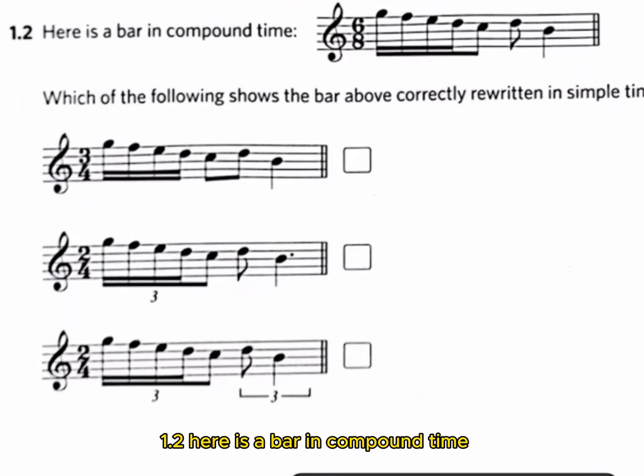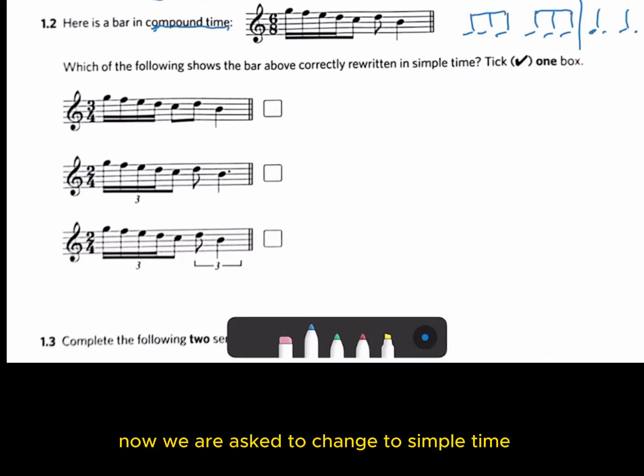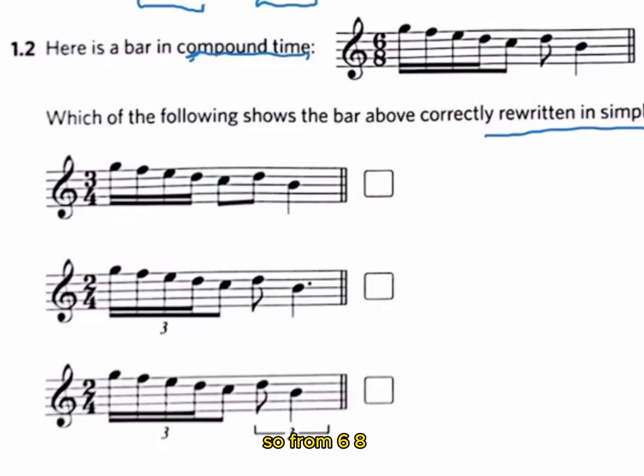1.2. Here is a bar in compound time. 6-8 means compound duple time. Now we are asked to change to simple time. So from 6-8, changing to simple time must be a 2-4. So we opt out 3-4 because 3-4 is a triple time.